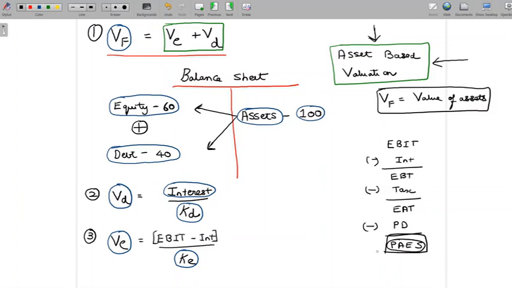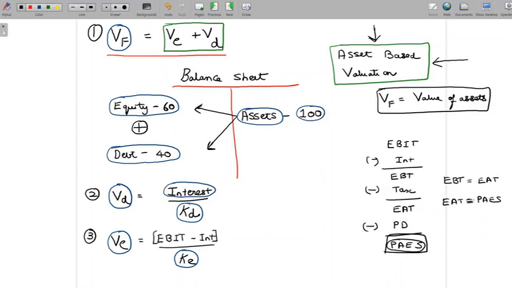But here is where the assumptions are going to help us in understanding why what we are doing is correct. Since we have assumed that there is no tax, I'm going to say EBT is equivalent to EAT. And since further we have assumed that there are no preference shares, there are only 2 sources of finance, debt and equity, I'm going to say EAT is equivalent to profit available to equity shareholders.